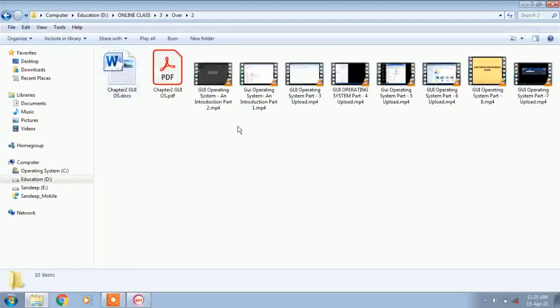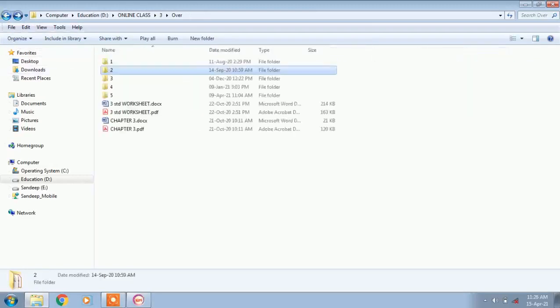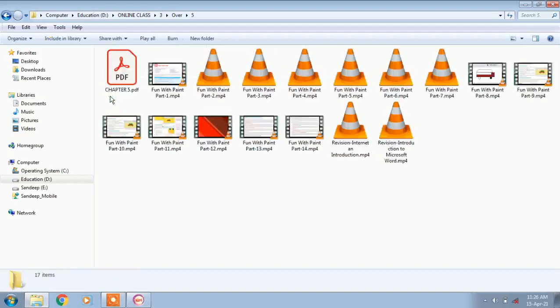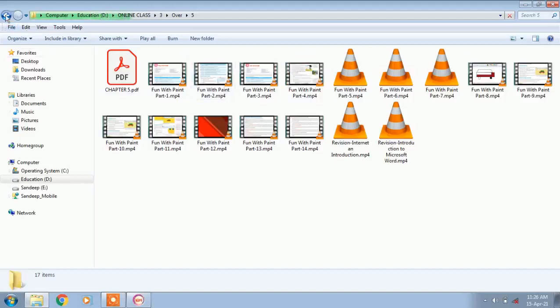In the same way, for the second lesson, all the second lesson related information, videos and notes, all the files are created in this way. Understood? When we arrange it properly, whenever we want any lesson's question answers or lesson videos, we can go directly to that lesson folder and open it. So this is the way to access a file from the system.